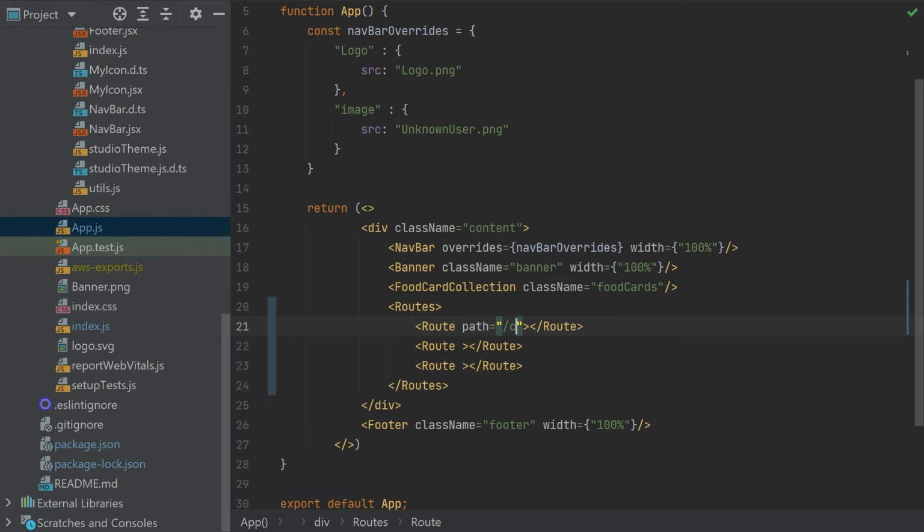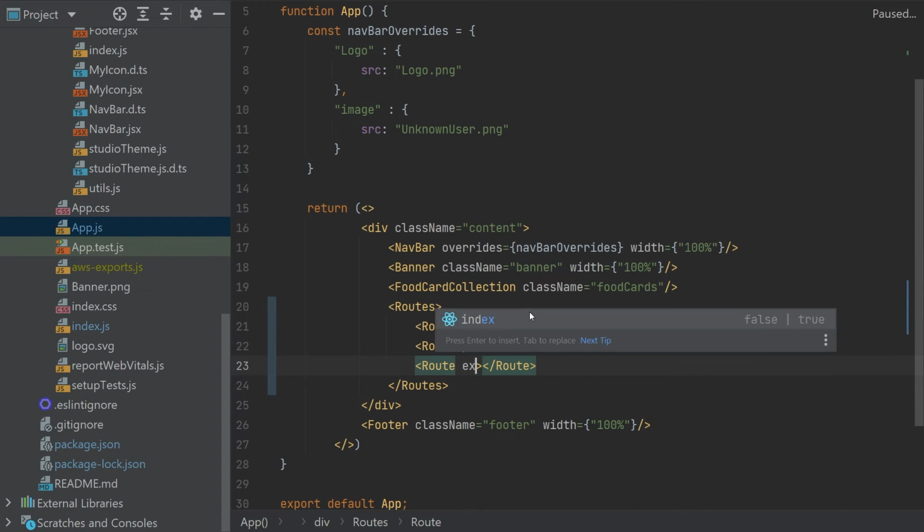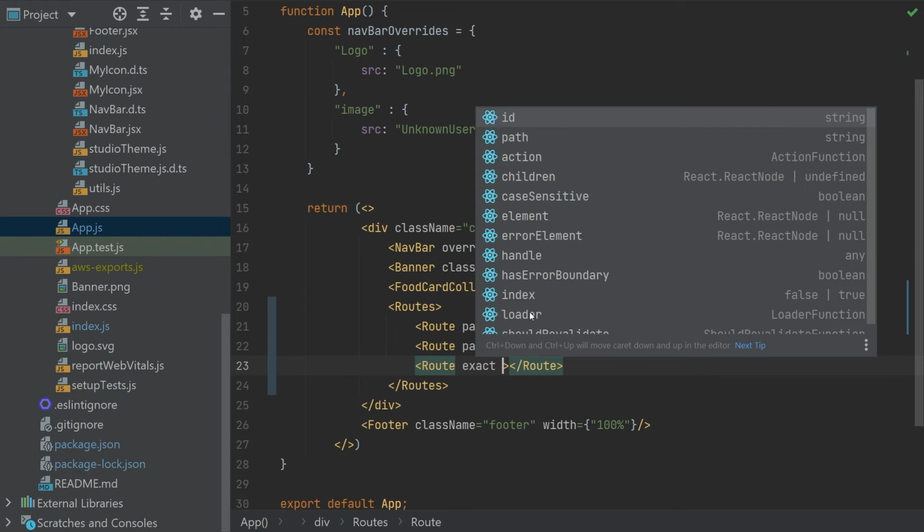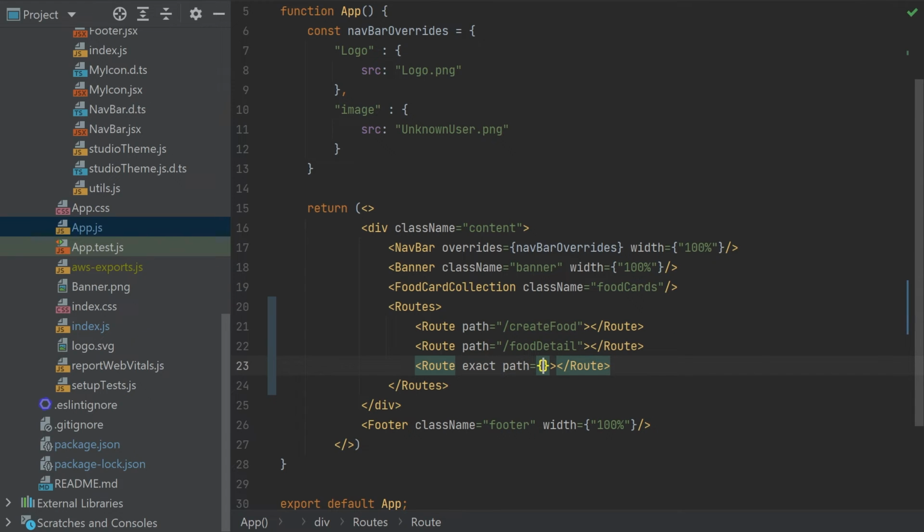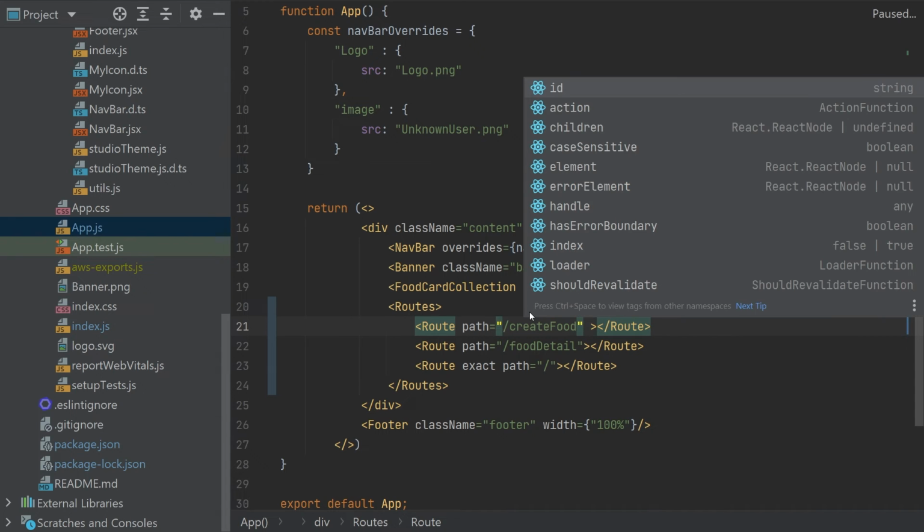The first one would be create food, the second one could be food detail, and the last one could be exact slash, and that would be for the home or default.